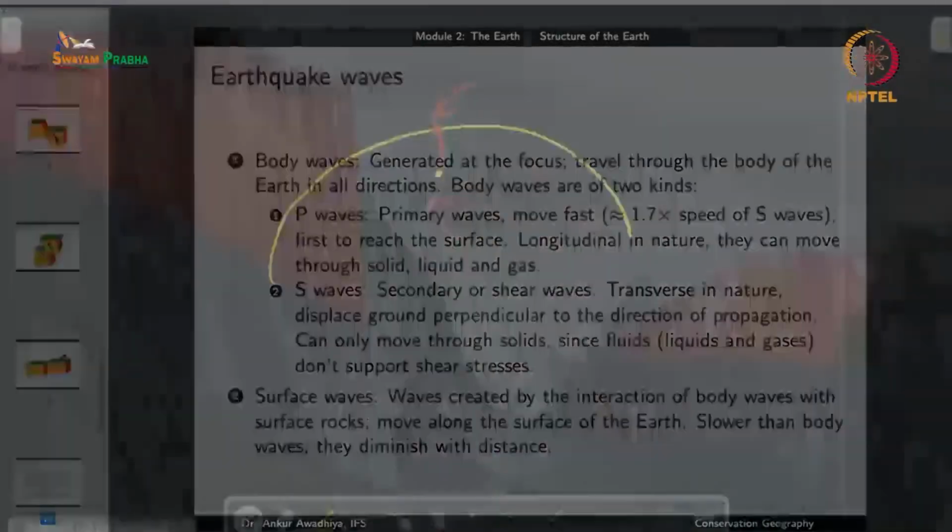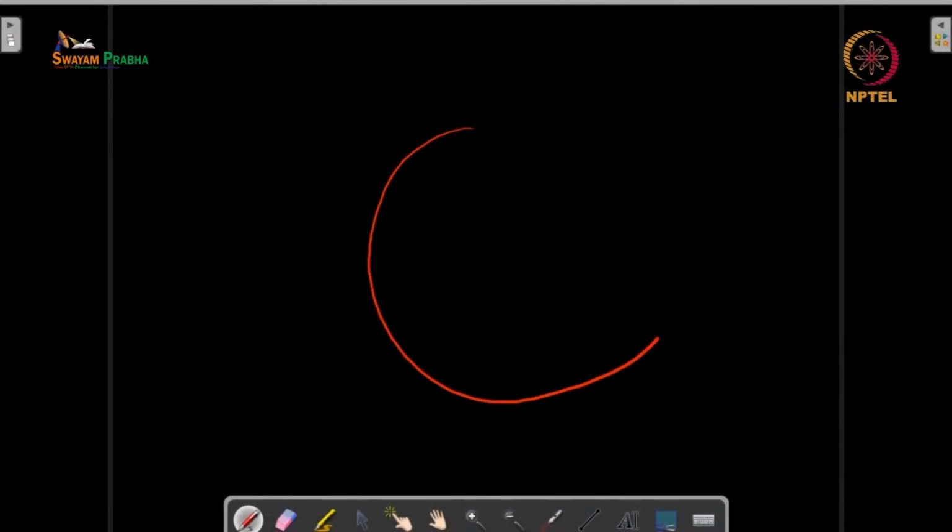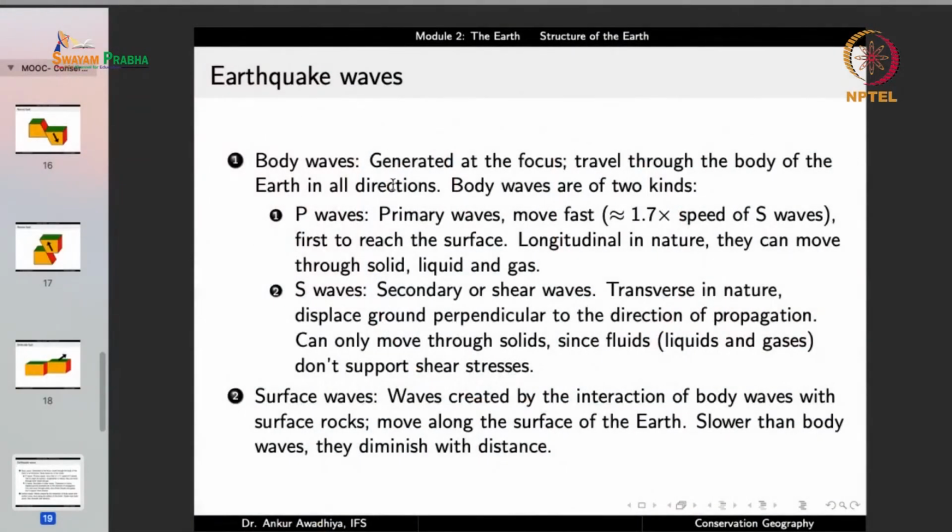So, if we consider the earth, the body waves will pass through the body of the earth, whereas the surface waves will only move along the surface of the earth. So that is the difference between body waves and surface waves. Body waves are generated at the focus. They travel through the body of the earth in all directions, and they are of two kinds.